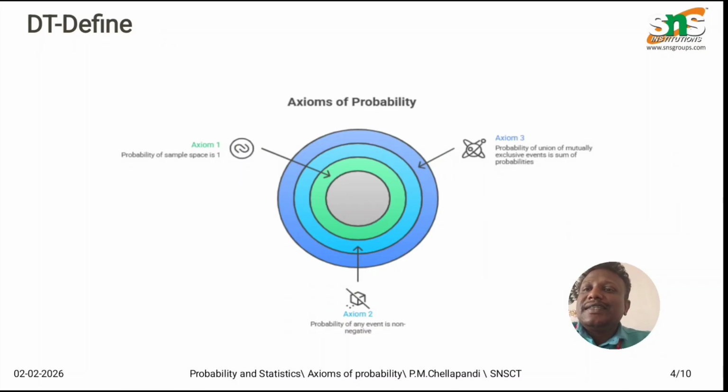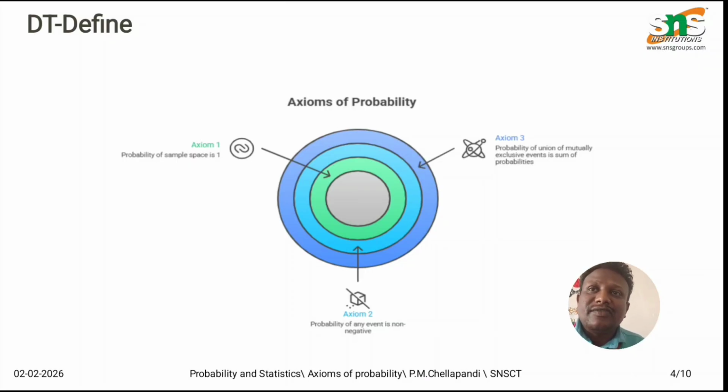Here there are three axioms. Let's discuss one by one what each axiom says. In axiom 1, the condition is P of A is always greater than or equal to 0 for every event A, which means the first axiom says that probability can never be negative, right? Why? Because probability represents the number of chances or likelihood, and chance cannot be negative.